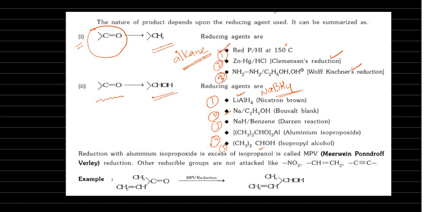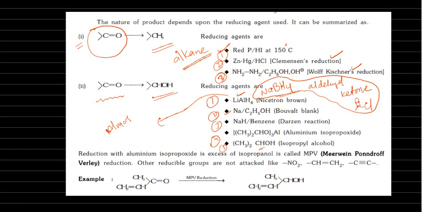Sodium borohydride can reduce only aldehyde, then ketone, then acid chloride. Only these three groups are reduced into alcohol by sodium borohydride. In lithium aluminium hydride almost all functional groups are reduced.